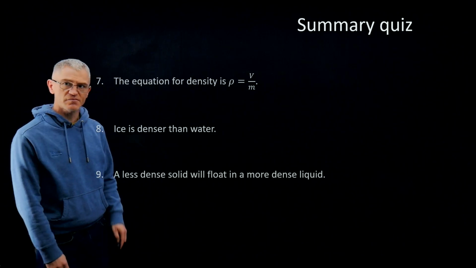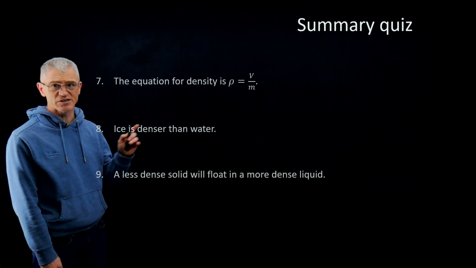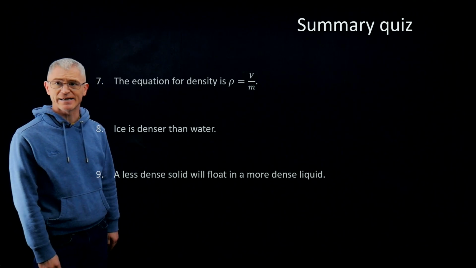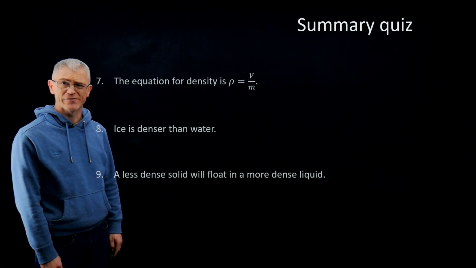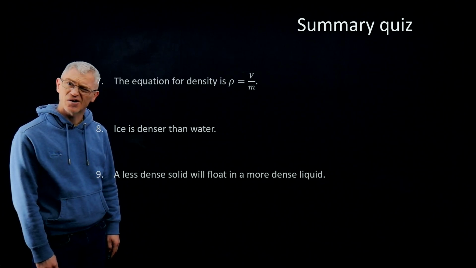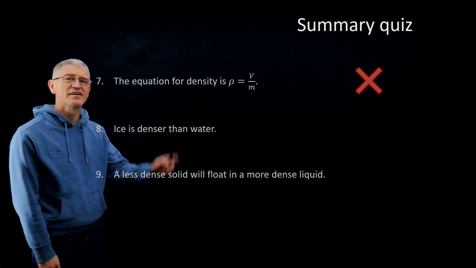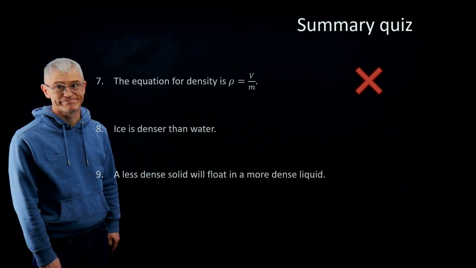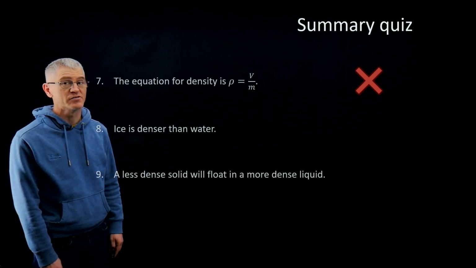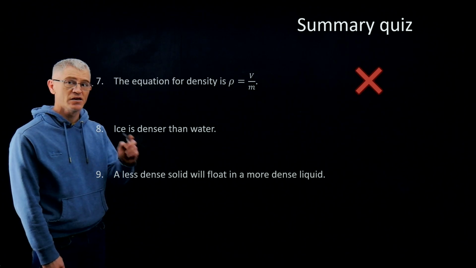Right. Next one. The equation for density is rho equals volume divided by mass. Really? I'm afraid not. It is mass divided by volume. Mass divided by volume. I'll say it again. Mass divided by volume.